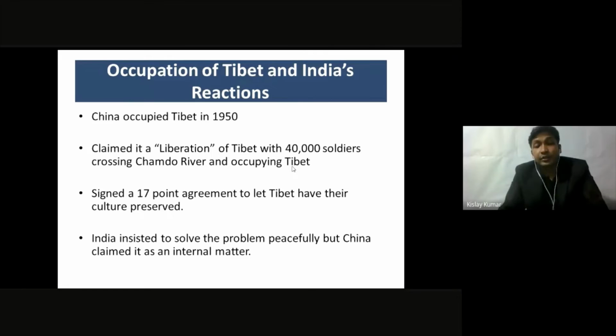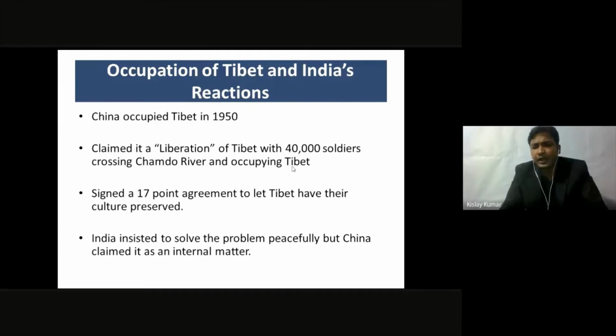So in a way, you can say that India said that, okay, we can't do anything. No power in the world can stop China from snatching Tibet, from invading Tibet, from occupying Tibet. Even the United States could not do anything at that particular point of time, which was completely against a communist regime. So the people who expect, in India or outside India, that India should have done something, it was completely out of question.